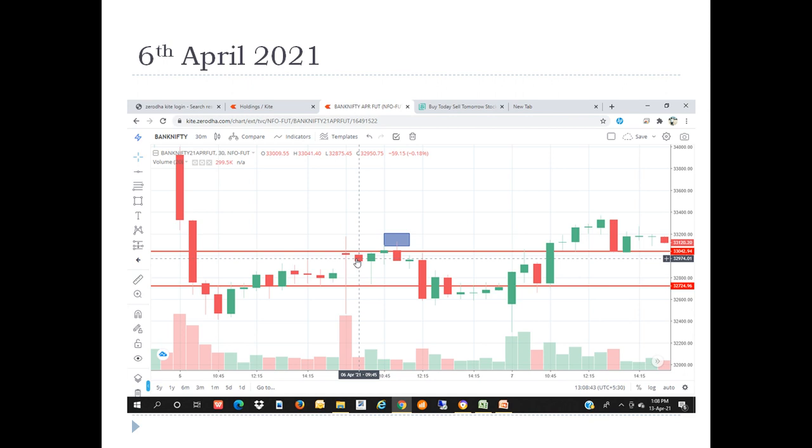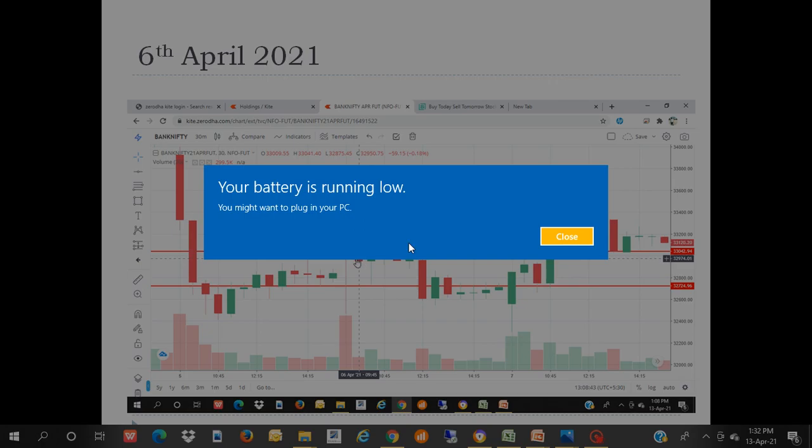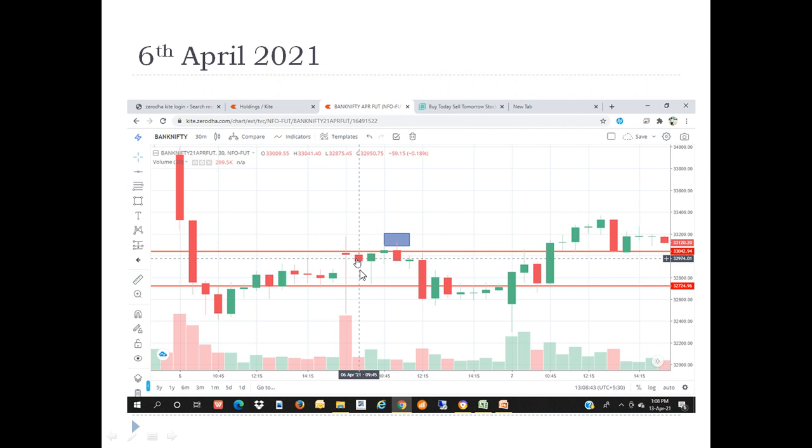After 5th April, then next day trade on 6th April 2021. So here I mark. So this is a 9:15 candle. April 6, 9:15 candle, and after that 9:45 candle, then 10:15 candle, and here also. So here you can see the moment high get break, so it went up to 50 points more. So here also we end up with the profit.